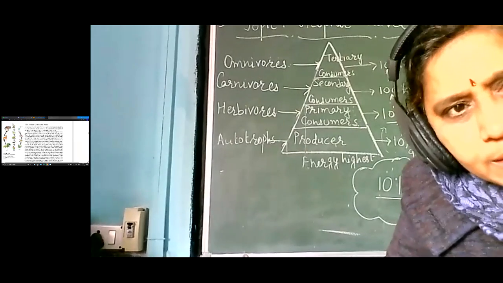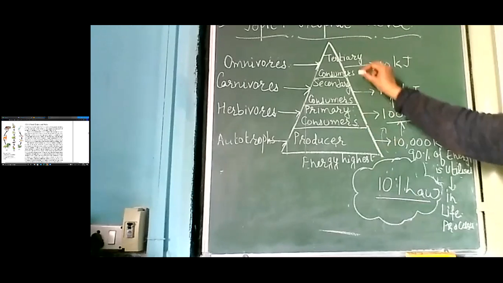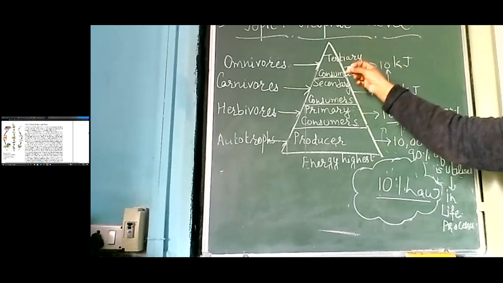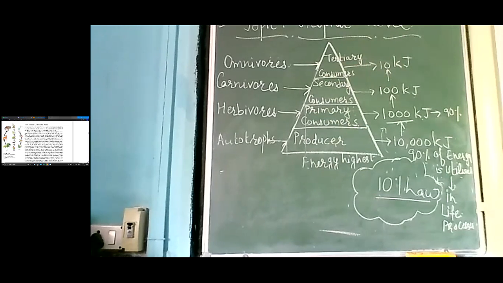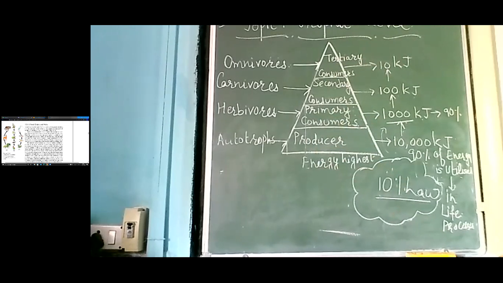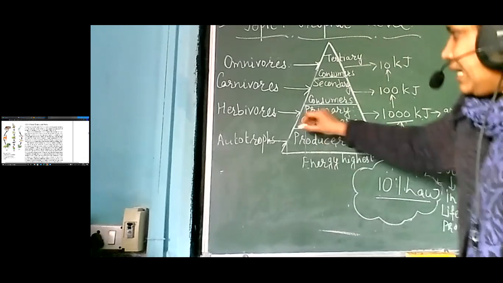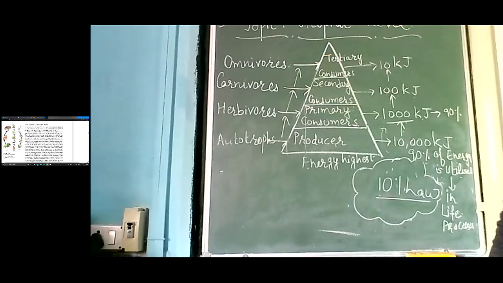One more thing we are observing here is how the energy is transferred. Are these tertiary consumers giving their part of energy to the secondary consumers or primary consumers? No, ma'am. Or are the primary consumers giving any energy to the producers? No. So can we say that the energy flow is unidirectional? Yes, ma'am, we can.